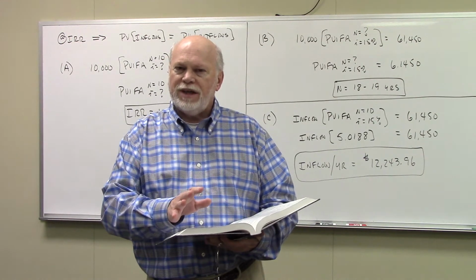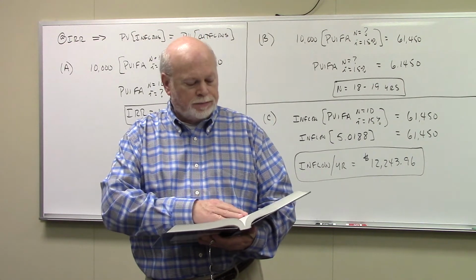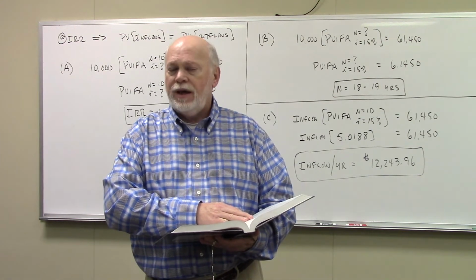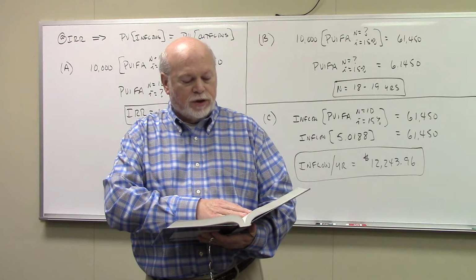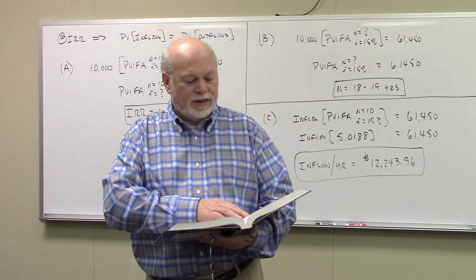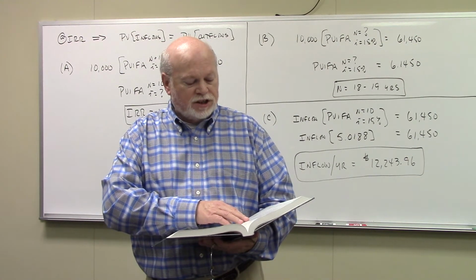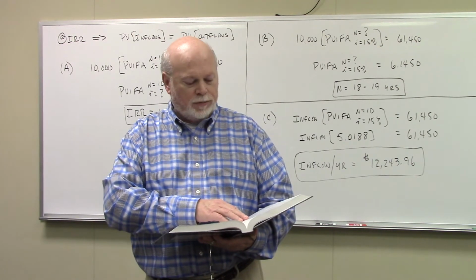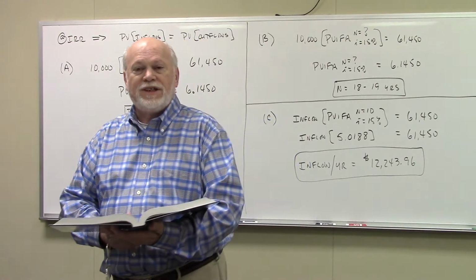Now the A part says determine the internal rate of return of the project and is the project acceptable. That's only going to be acceptable if it has a 15% or higher rate of return. The B part says assuming that the cash inflows continue to be $10,000 a year, how many additional years would the flows have to continue to make the project acceptable? That is, to make it have an internal rate of return of 15%. And the C part says with the given life and initial investment and cost of capital, what is the minimum annual cash inflow that the firm should accept?